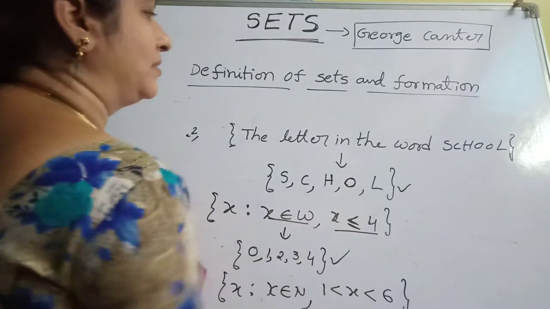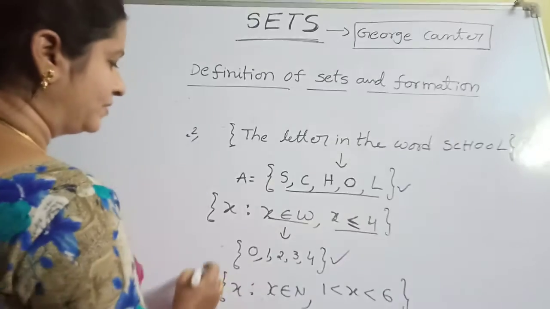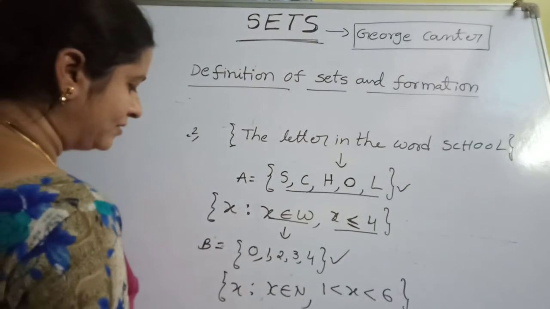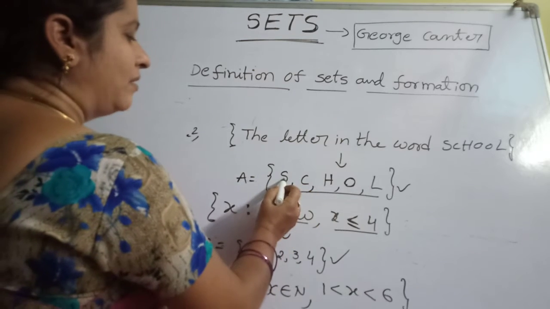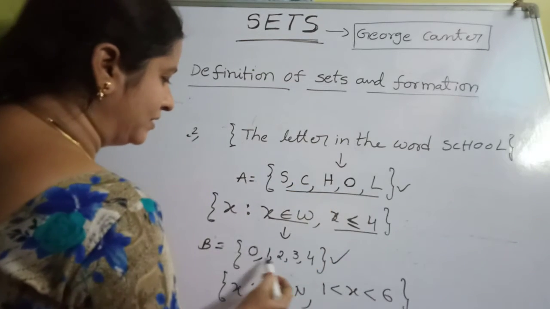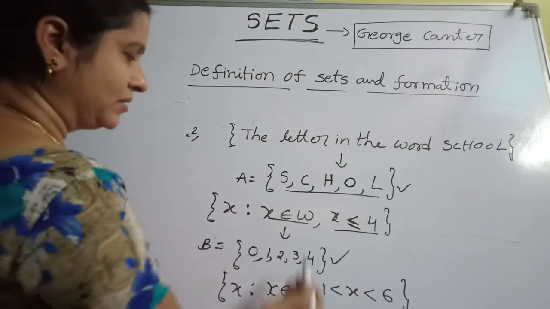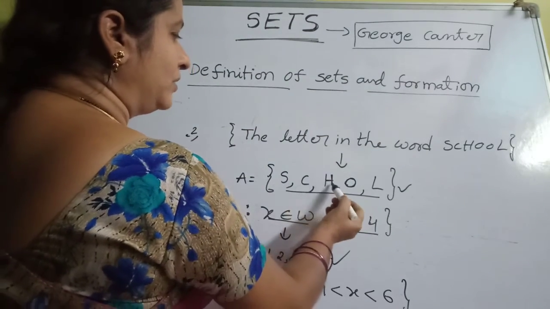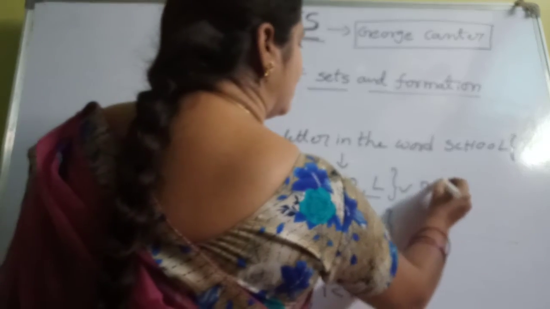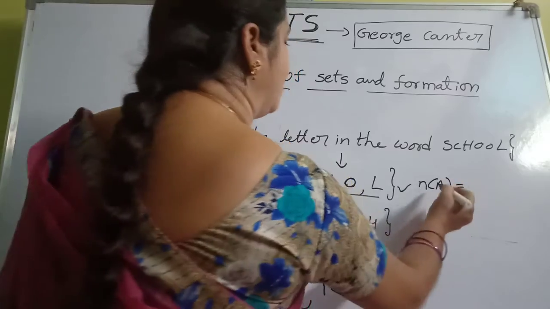How many elements? Elements means the things in the set are called elements. So how many elements in this set? Suppose let it be A, let it be B, and let it be C. These are all called elements in the set. So how many elements in the set? 1, 2, 3, 4, 5 elements. The number of elements in the set A is denoted by n of A. So n of A equals 5.